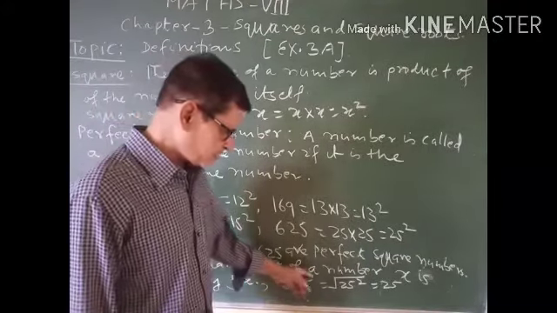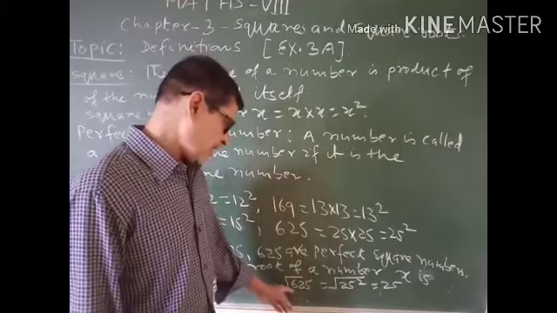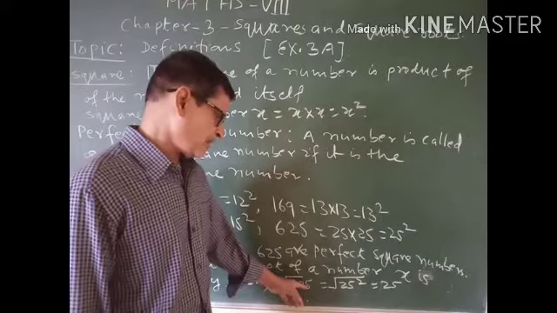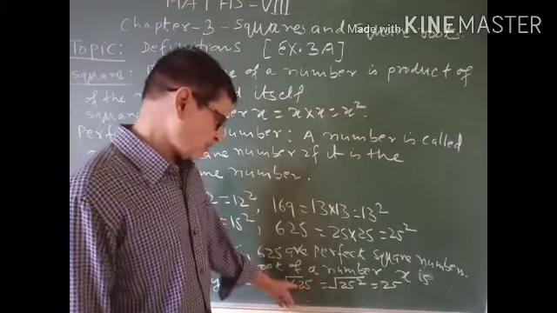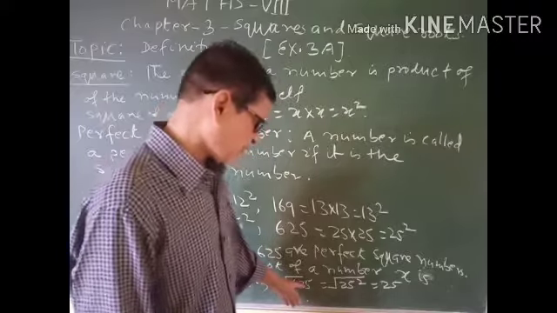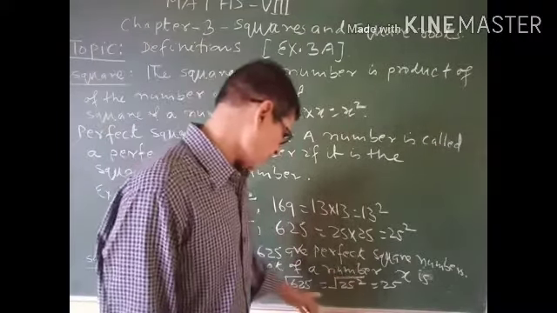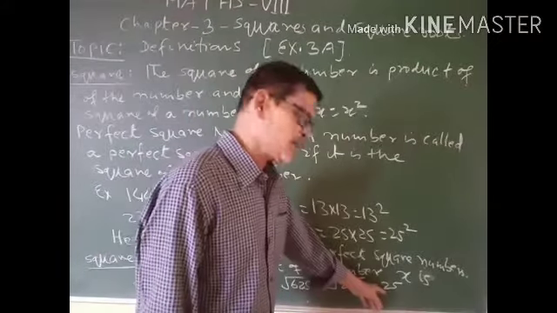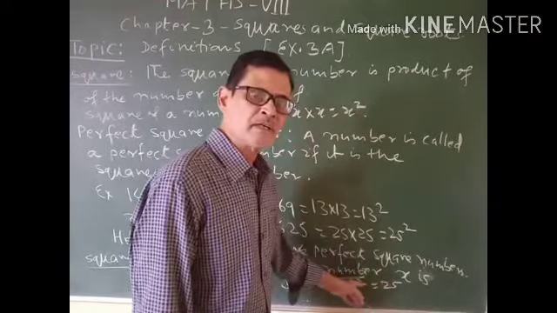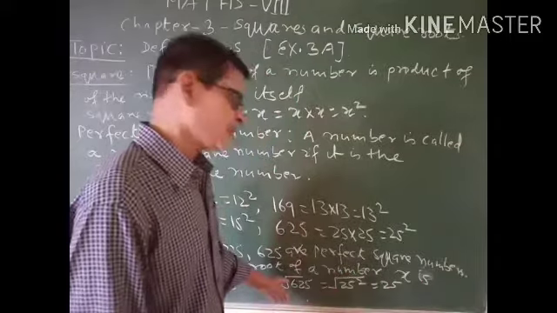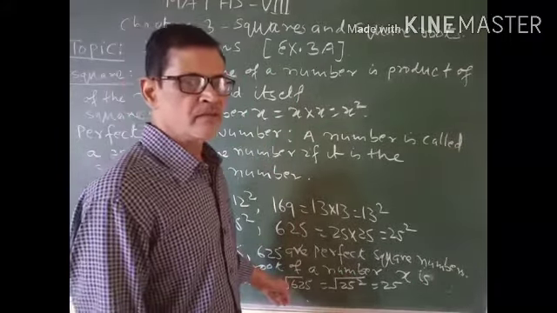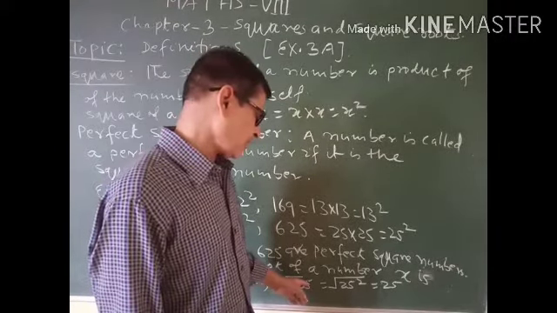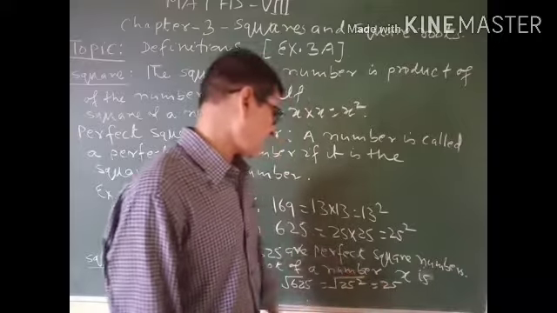For example, 625. We have to find out the square root of 625. It means we are supposed to find out such a number whose square is 625 and that number is 25. It means 25 square will be equal to 625, and we can say the square root of 625 is 25.